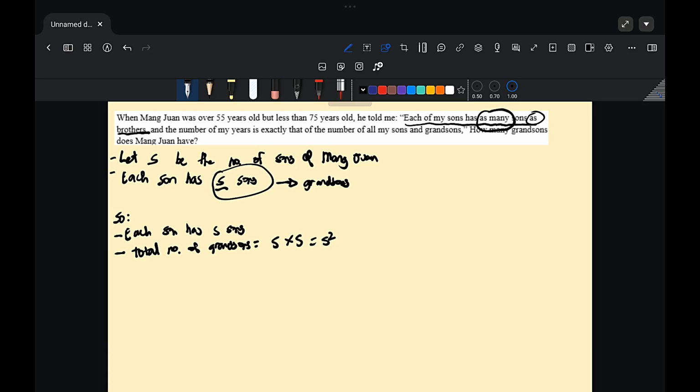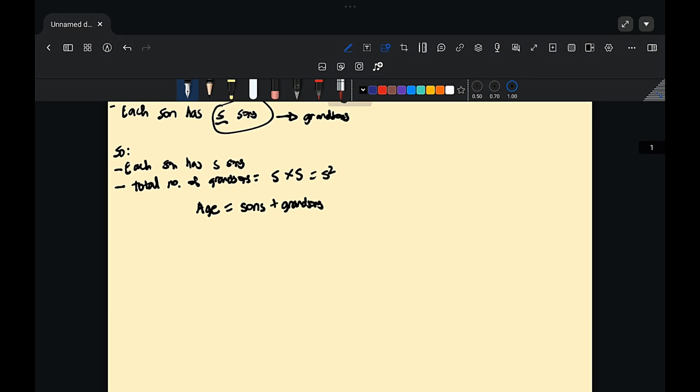Next, let us translate the age statement. In the problem, the number of my years is exactly the number of all my sons and grandsons. So from that, age of Mang Juan is equal to number of his sons plus the number of his grandsons. Then we can write this as age is equal to number of his sons plus the number of his grandsons.